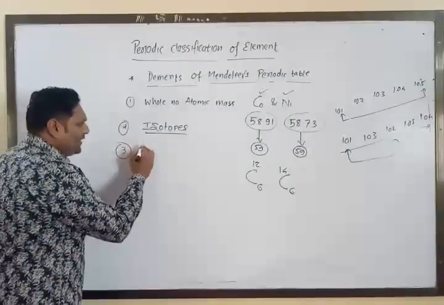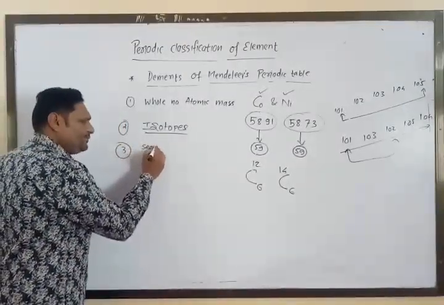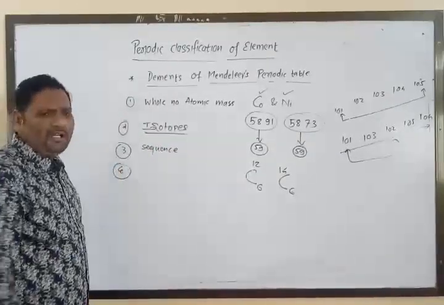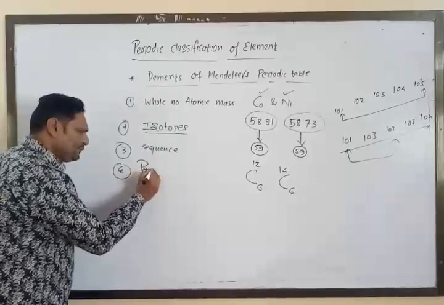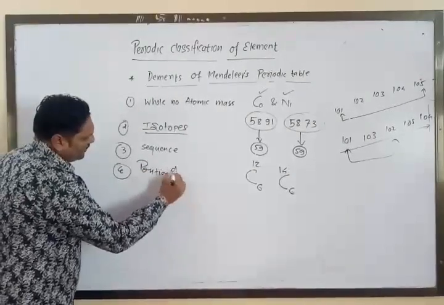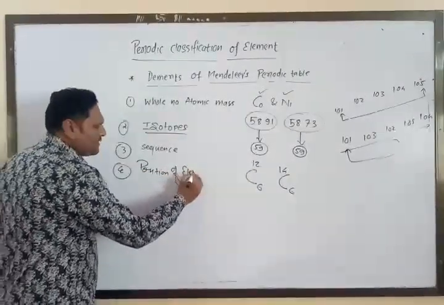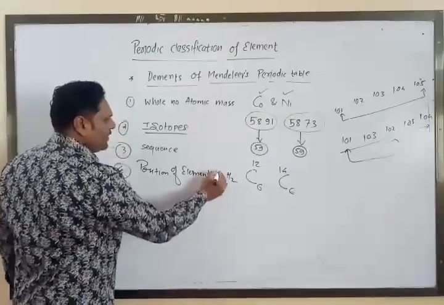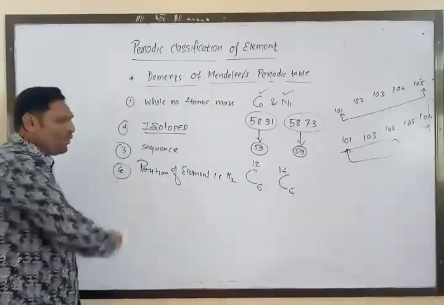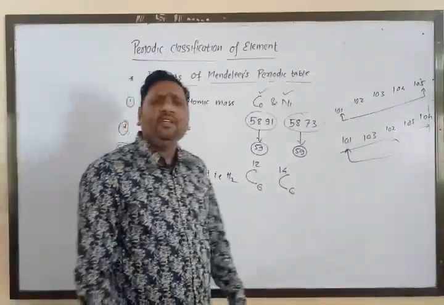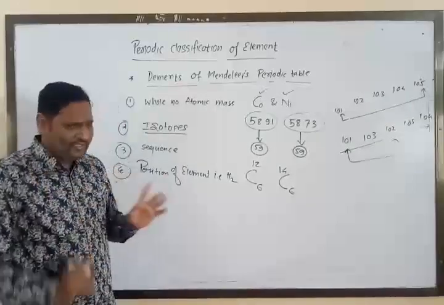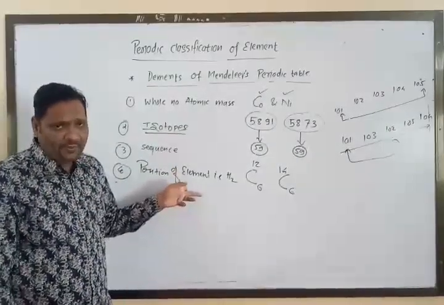Okay, so this is regarding the sequence. And the fourth one is regarding the position of the element hydrogen. So the fourth one is related to the position of hydrogen. It is a very important demerit in Mendeleev's periodic table.